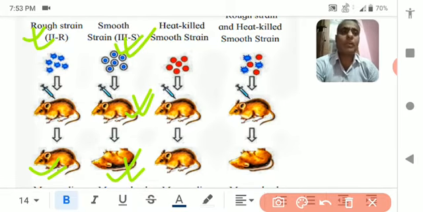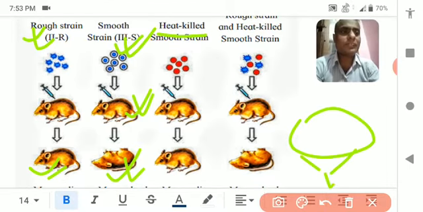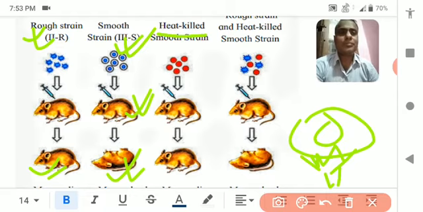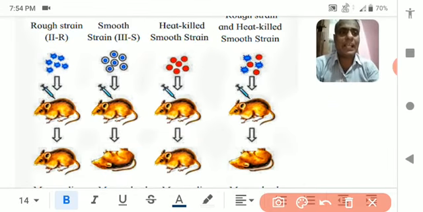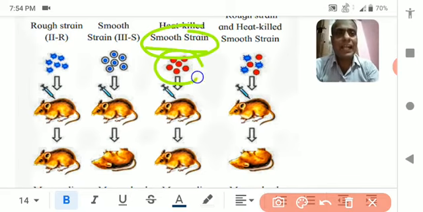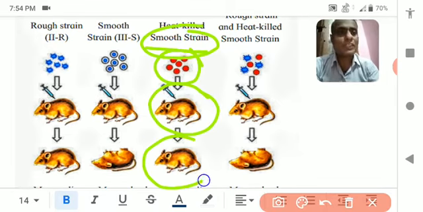Now the scientist did one more thing. He killed the bacteria by heating and injected them. Which kind of bacteria did he choose to kill? First, he chose the smooth strain, the S bacteria, and heated it. On heating, the S strain dies, and when this dead bacteria was injected into a mouse, the mouse did not show any kind of pneumonic symptom and remained alive.